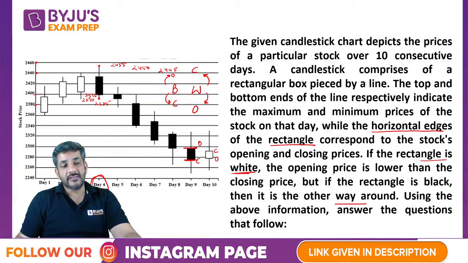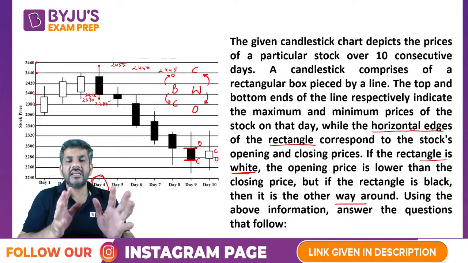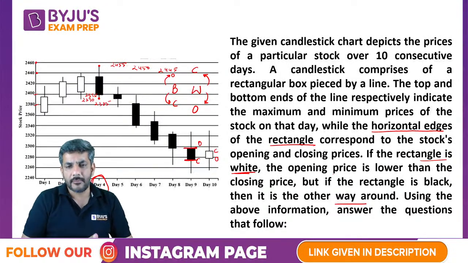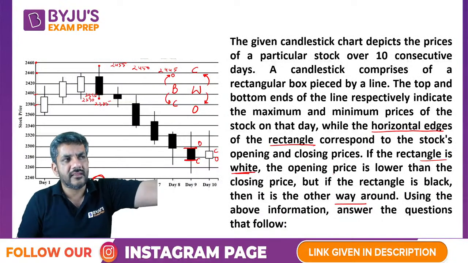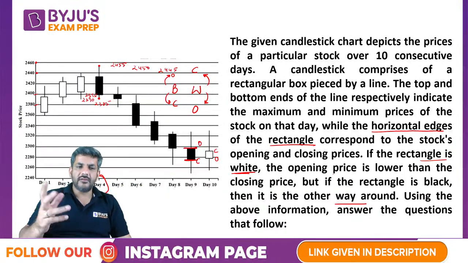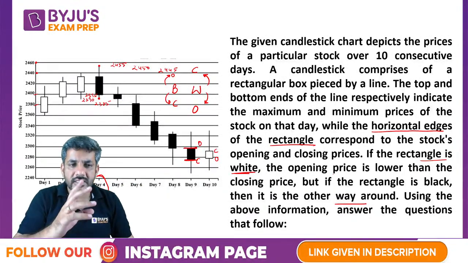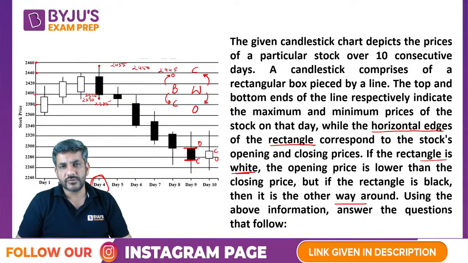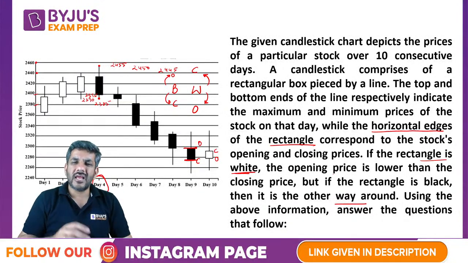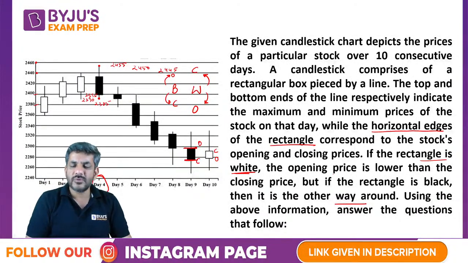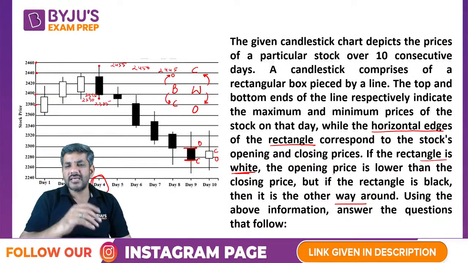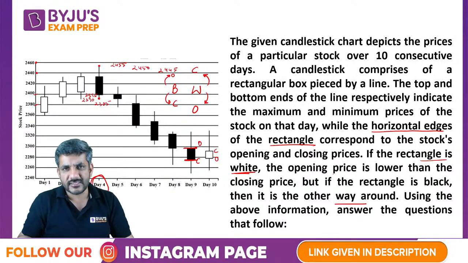Now, how do we deal with this? The point is that in this question, the data is completely in a new format, right? If it's a pie chart, we have done a lot of pie charts, we can understand that. If it's a bar graph, we can understand that. We have done a lot of bar graphs. A table we can understand, a line graph we can understand. Now this is something which is confusing. Every time I go to a question, I will have this doubt. In a white bar, was the opening price above or the closing price above? And what are these lines representing? Is there any meaning of the middle point of the line? There are many questions that must be there.